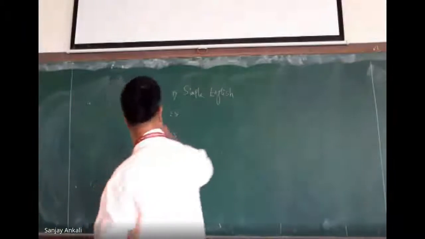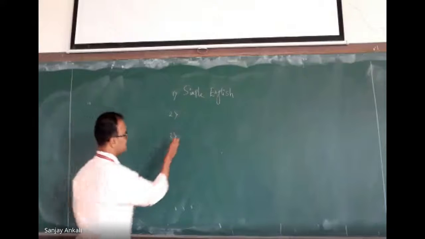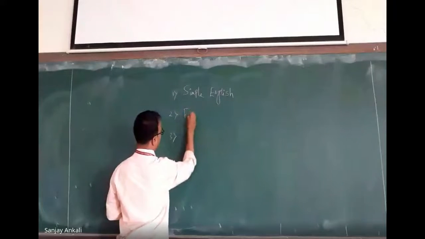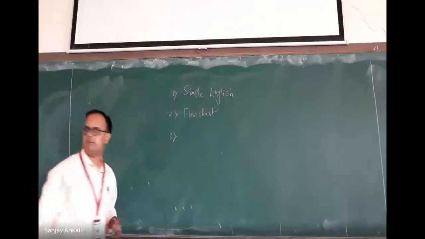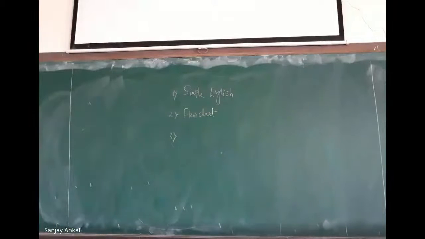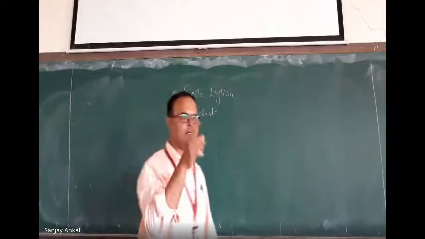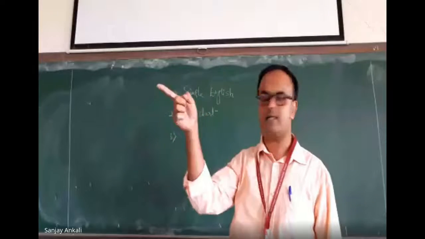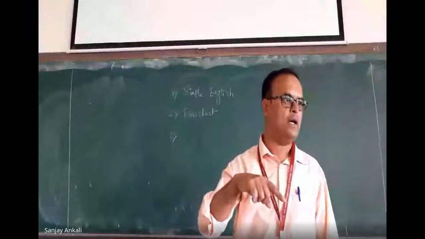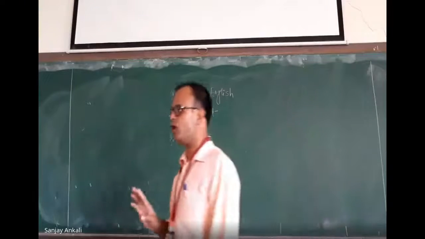So this is the simplest format to write the algorithm. Next one is flowchart. You all know this. What is a flowchart? It is a diagrammatical representation of an algorithm. Whenever I say start, I don't write the word start, I just write an oval. Oval means start, and the last oval means stop.